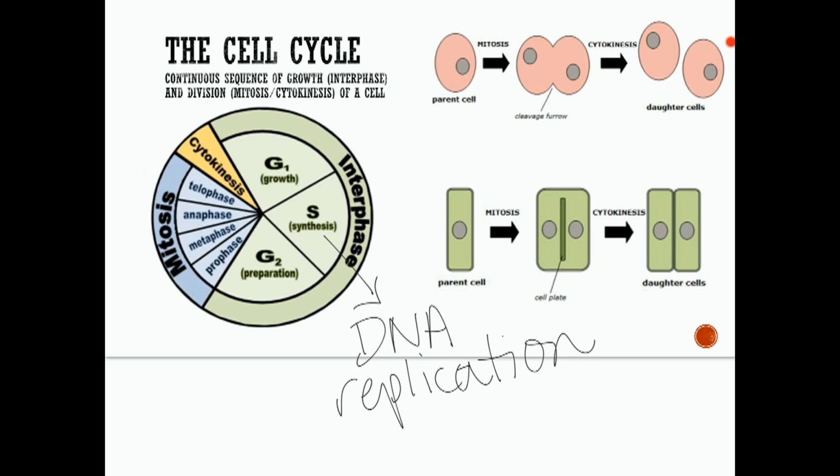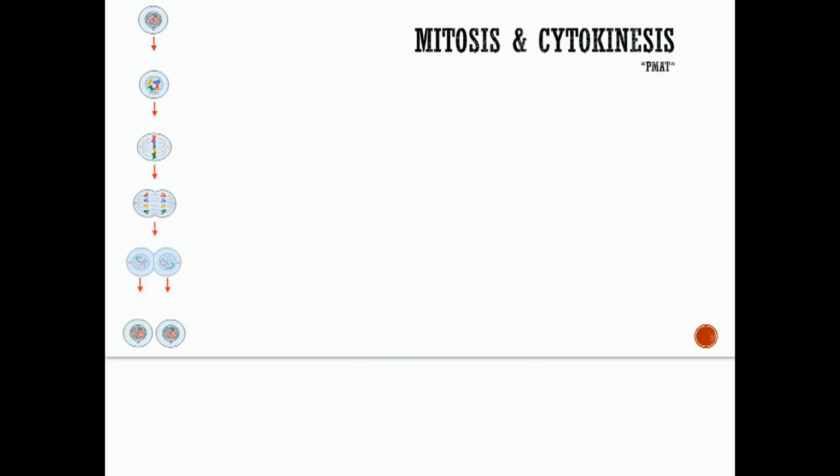Here's an example of an animal cell, and here's an example of a plant cell. So here's a step-by-step of the major events that occur during mitosis, and then it ends with cytokinesis. It actually pictures interphase up here. So it starts with interphase, goes through mitosis, and it's going to end with cytokinesis. This is something that you'll want to sketch out, draw, and label in your notes. So this first one up here, I'm just going to put an I for interphase. So this first cell represents interphase.